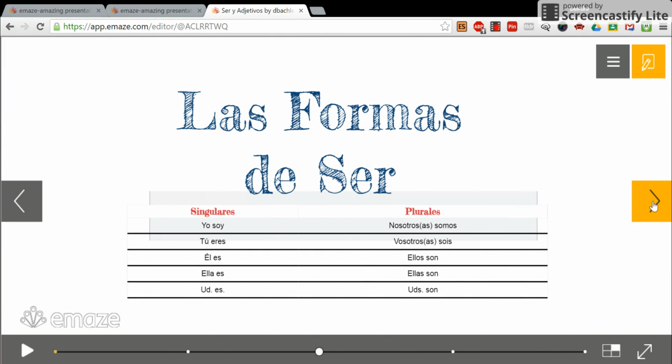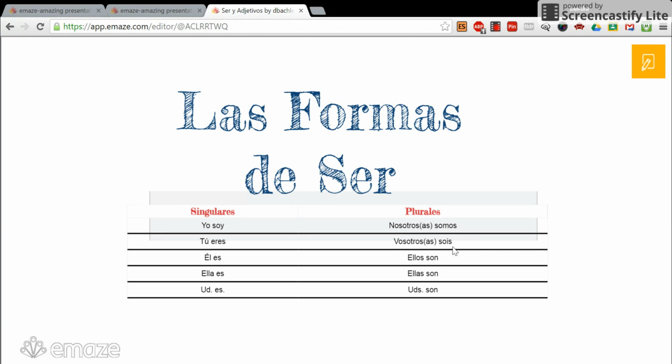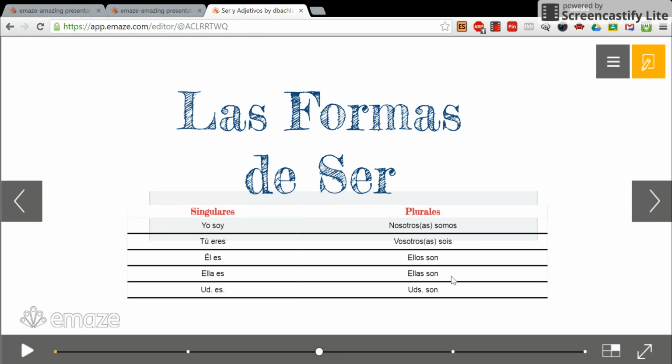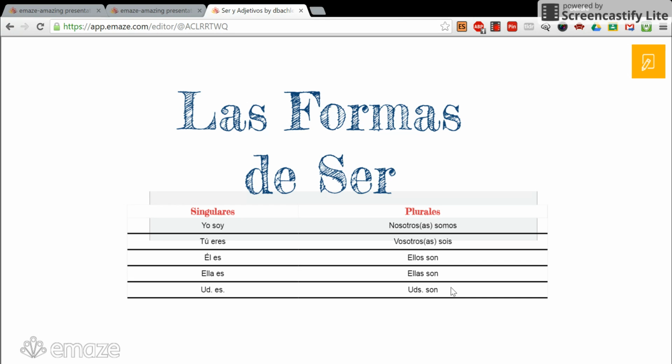Las formas del verbo ser, as you can see, are a little bit different than what you might normally see. Yo soy, tú eres, él es, ella es, usted es. Nosotros or nosotras somos, vosotros or vosotras sois, ellos son, ellas son, ustedes son.